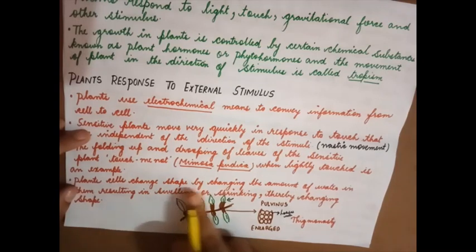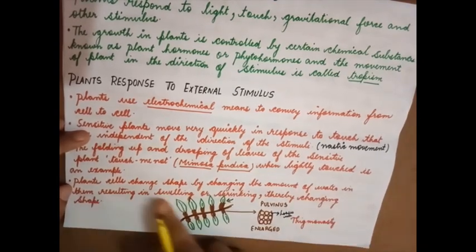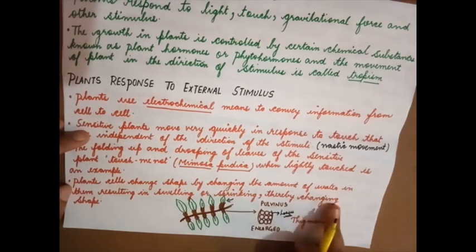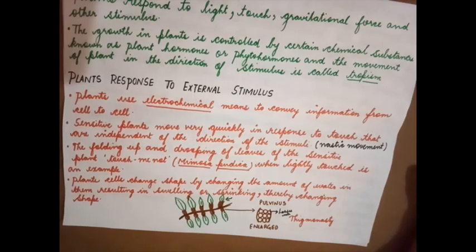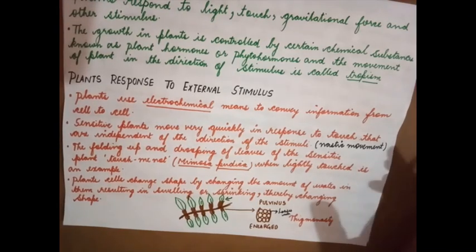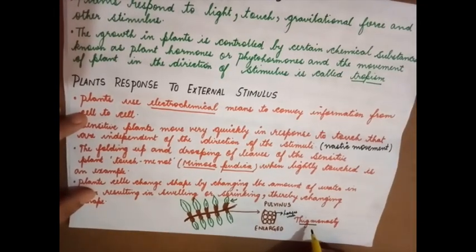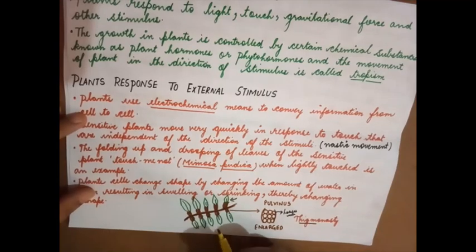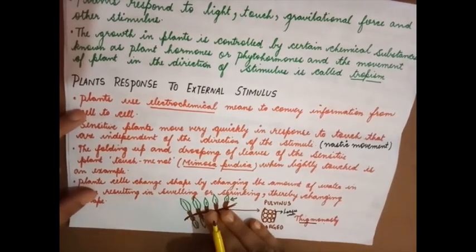Plant cells change shape by changing the amount of water in them, resulting in swelling or shrinking, thereby changing shape. When it is turgid, the leaves are open. When the water is lost, the leaves close. This is known as thigmonasty. Thigmo has to do with touch. Nastic means it is a nastic movement or non-directional movement.